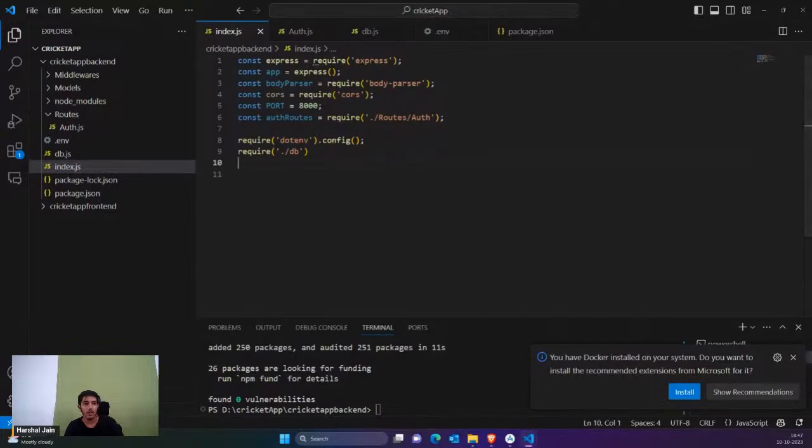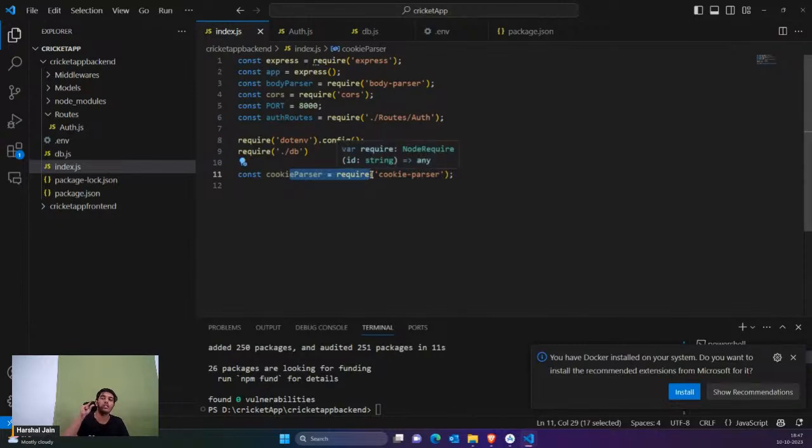You can see that. Now after this, we are using cookie parser. Why are we using cookie parser? Because whenever we are logging in, we are going to generate an auth token and a refresh token, and we're going to save them here. So for that, cookie parser is here. Then we have body parser JSON. That means whatever data comes, I'm going to convert it from normal string format into JSON format, because JavaScript understands JSON format. Node.js understands JSON format, React.js understands JSON format, so any kind of JavaScript framework would understand JSON format.